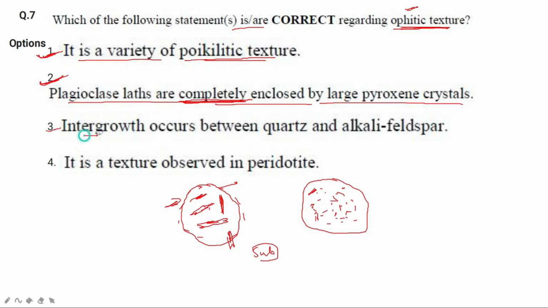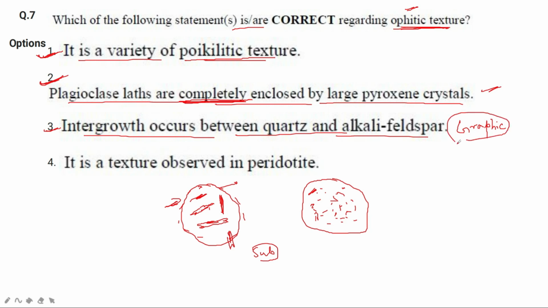The third option says intergrowth occurs between quartz and alkali feldspar. Obviously the second option is correct, so this should not be, and the intergrowth between quartz and alkali feldspar is a graphic texture.